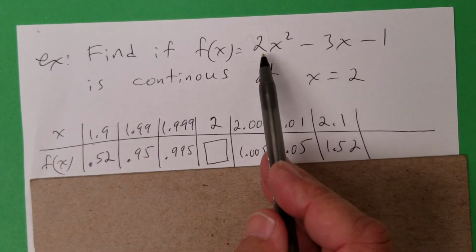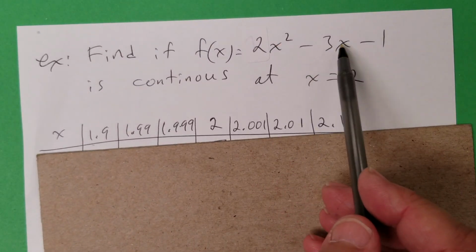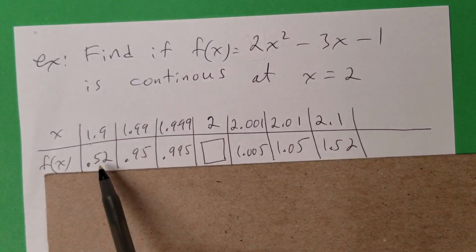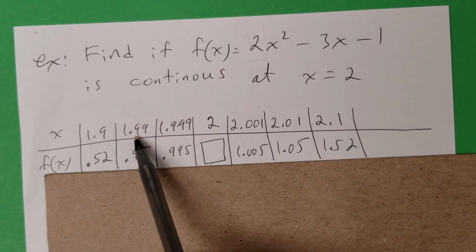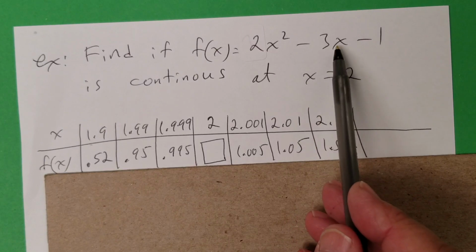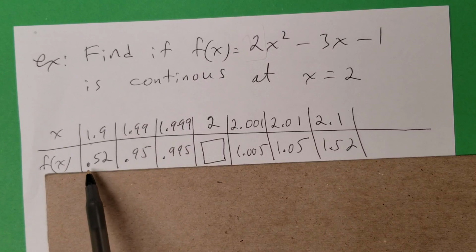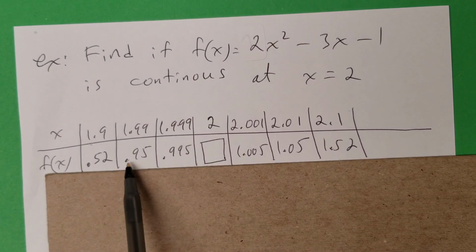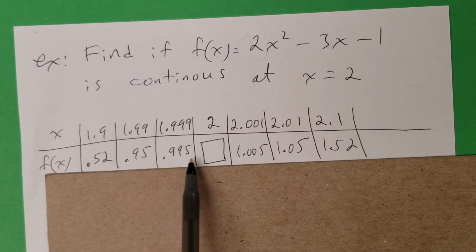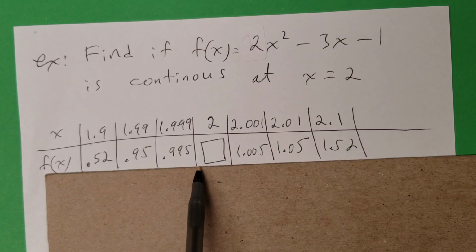If you plug 1.9 in, 2 times 1.9 squared minus 3 times 1.9 minus 1, it comes out to 0.52. Then 1.99, 2 times 1.99 squared minus 3 times 1.99 minus 1 comes out to 0.95, and so on. So we can see that it's getting close to 0.95, 0.995. The next one will probably be 0.9995. It's getting close to 1. So as we go this way, it's getting close to 1. Should I put 1 there?